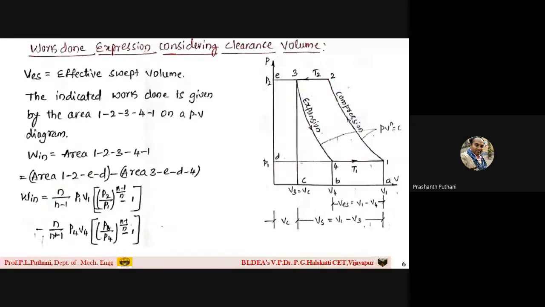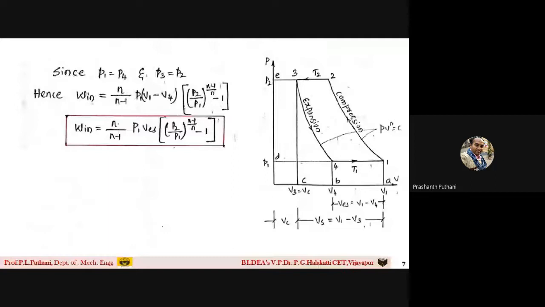Now on simplification, please observe here. If you observe the graph carefully, 4 to 1 is a constant pressure process. Do you agree? So P4 is equal to P1. Similarly, 2 to 3 is a constant pressure process, that is P3 is equal to P2. So finally, how can I write this equation?